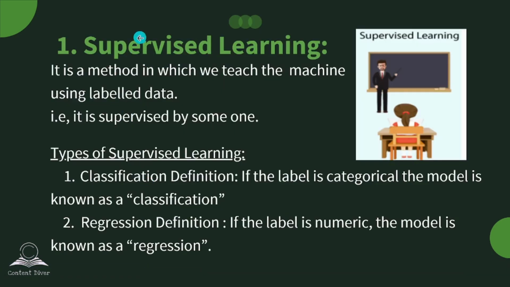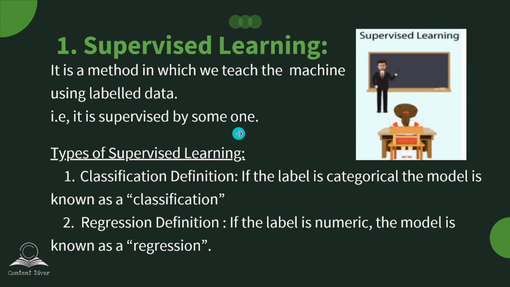Supervised learning is a method in which we teach the machine using labeled data. That is, it is supervised by someone. Here there will be a mentor to train the machine, and we use only labeled data in supervised learning. Under supervised learning, we have two types, that is classification and regression.